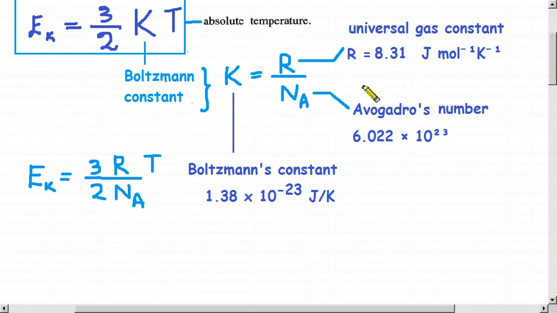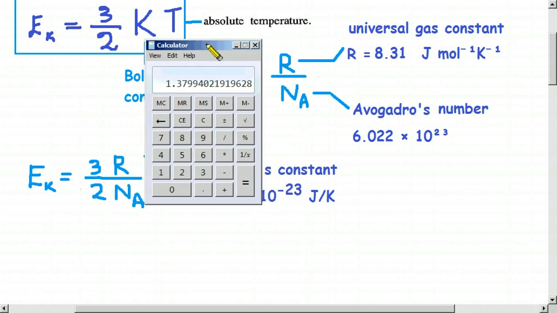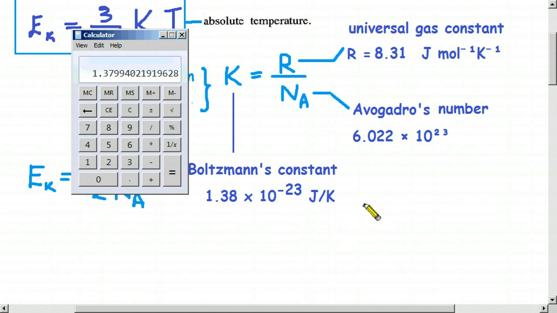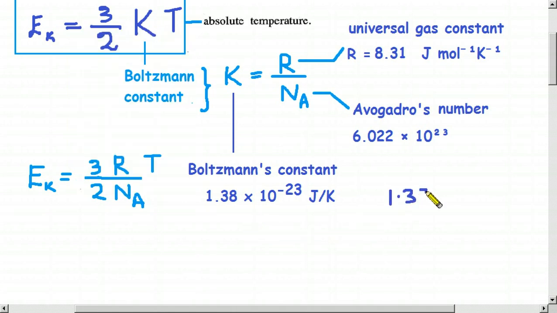Let us try to calculate that value using the given data. What we have to do is divide R by Na. Let us do it using this calculator. 8.31 divided by 6.022. Here we get 1.379. The power comes up as the numerator, so minus 23.